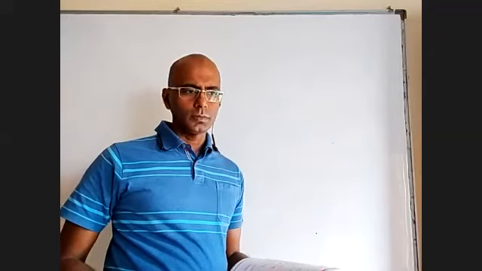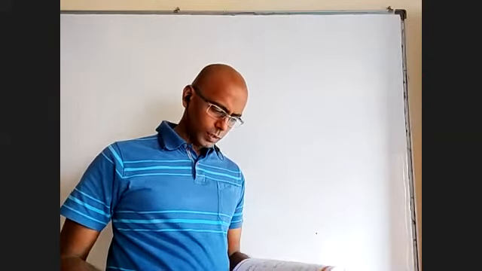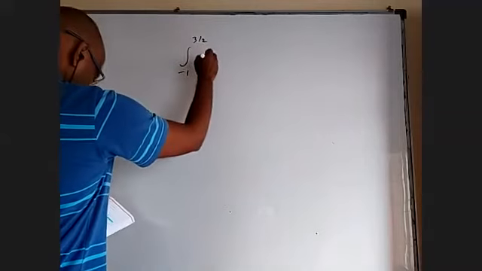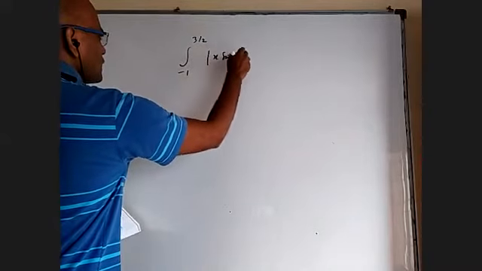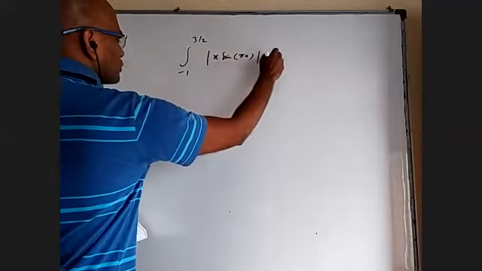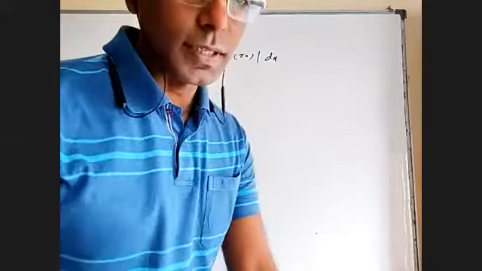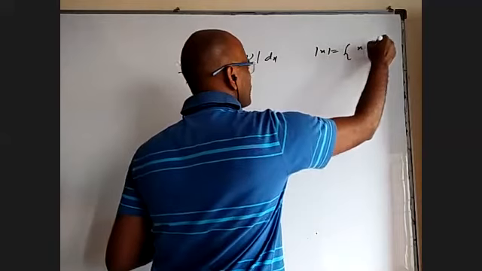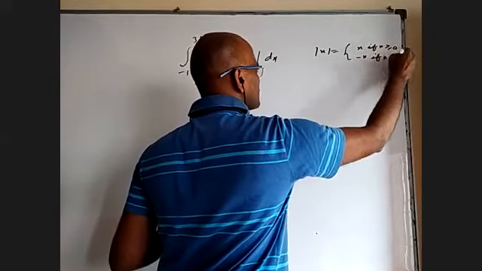Up to 19. 16th one, sir. 16. Yeah, that is about integral. So integral from minus 1 to 3 by 2 of mod x sine pi x dx. Okay, so basically mod is there. So you know the mod x definition is x if x is greater than or equal to 0, minus x if x is less than 0.